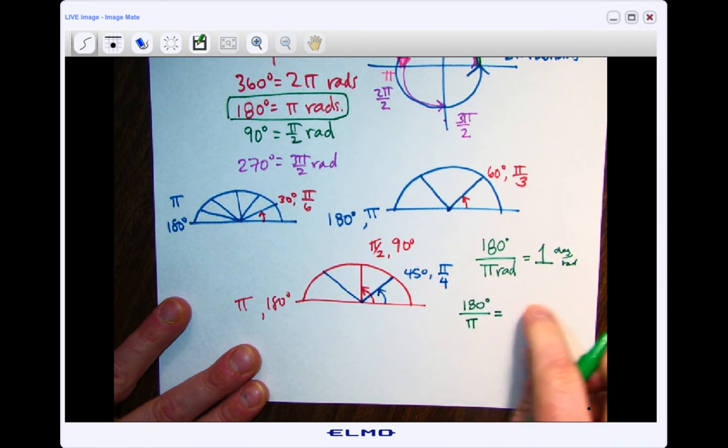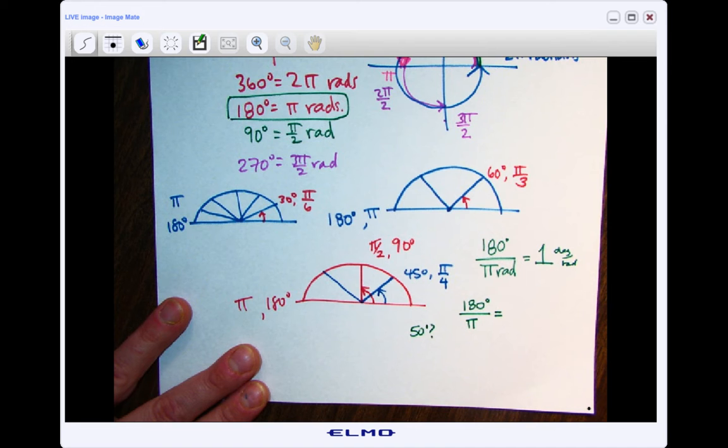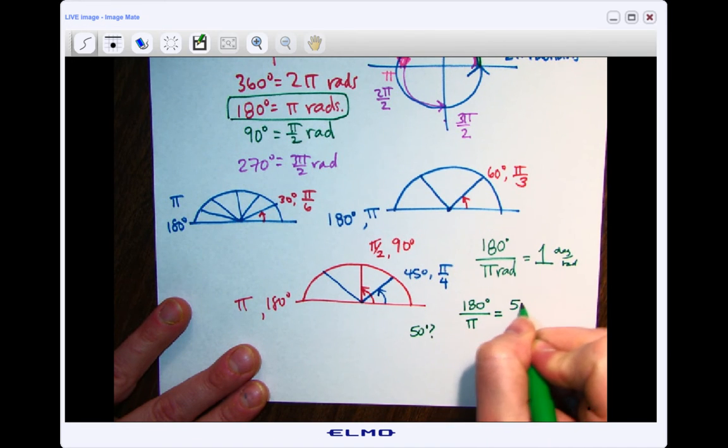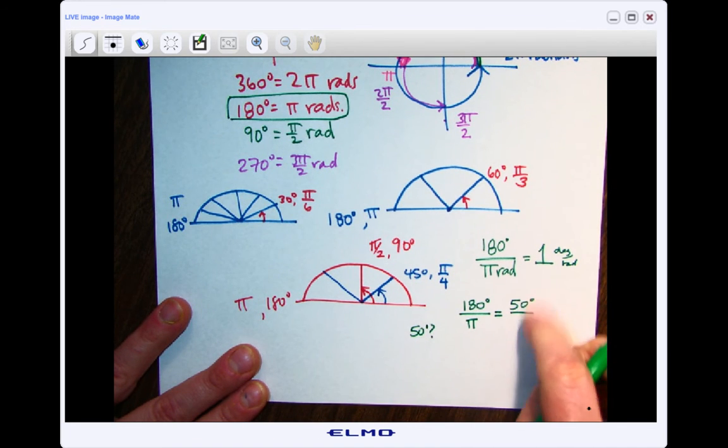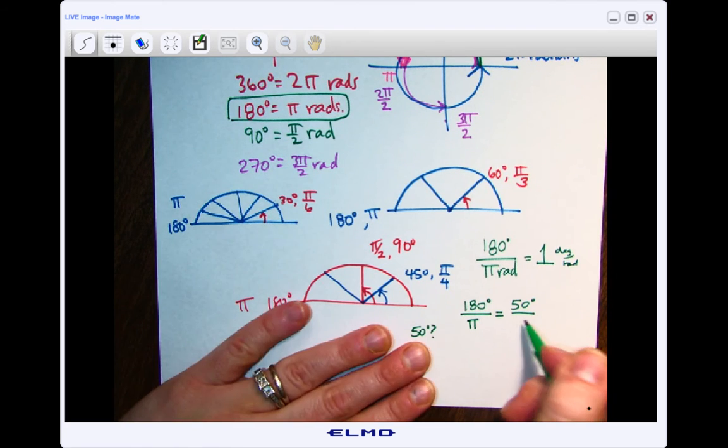Since these two are the same, I want to make a fraction over here that's equal to the same thing. So let's say we had 50 degrees, and I want to know how many radians it is. If I put a 50 up here, I want this fraction to also be equal to 1, right? So that when they divide, there's the same amount of angle measure on top as on bottom.